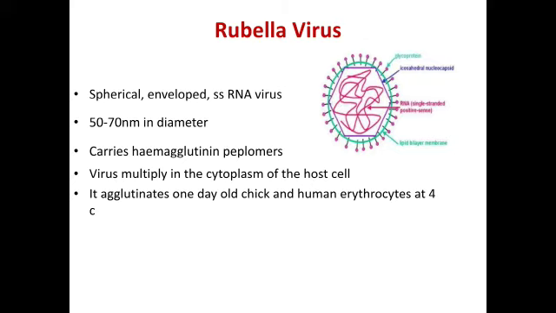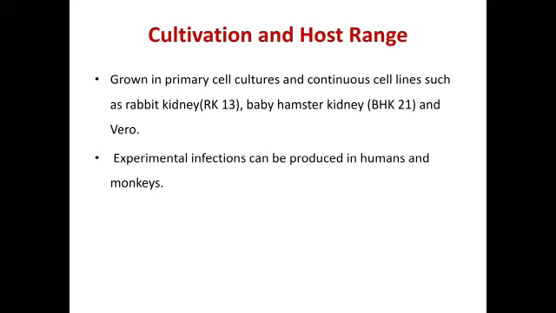This virus multiplies in the cytoplasm of the host cell. It agglutinates one day old chick and human erythrocytes at 4 degrees Celsius. Coming to the cultivation and host range, it grows in primary cell cultures and continuous cell lines such as rabbit kidney, baby hamster kidney and Vero. Experimental infection can be produced in humans and monkeys.